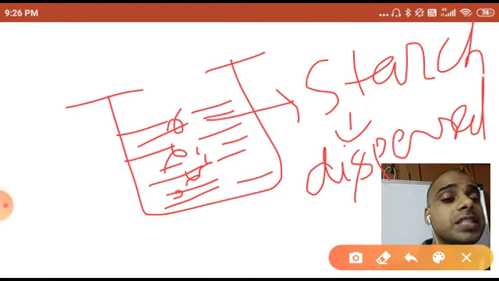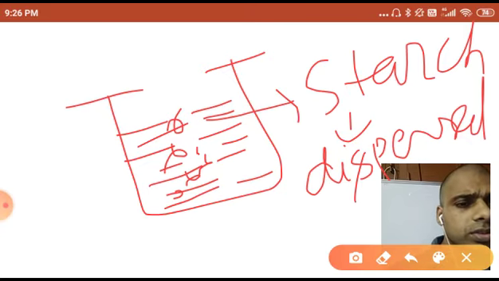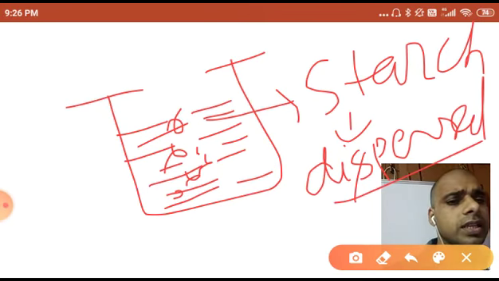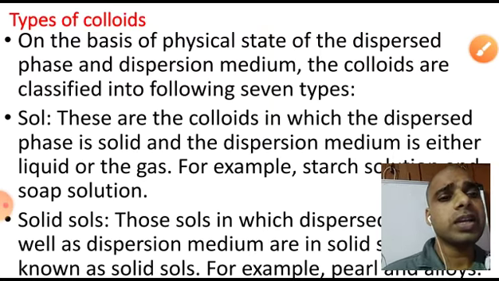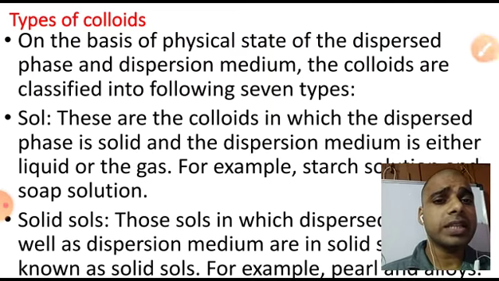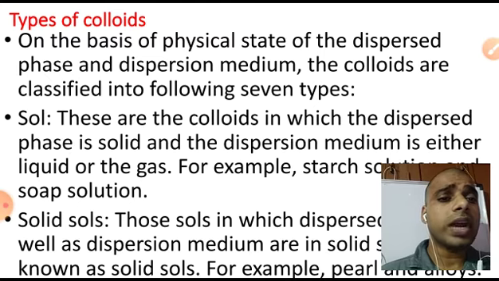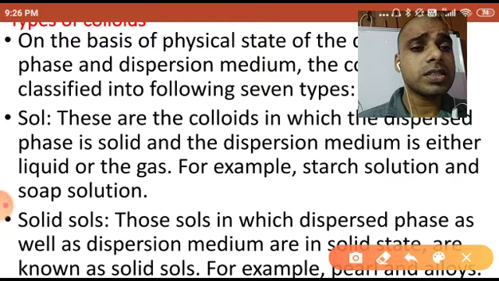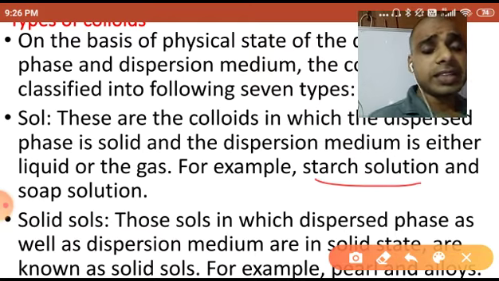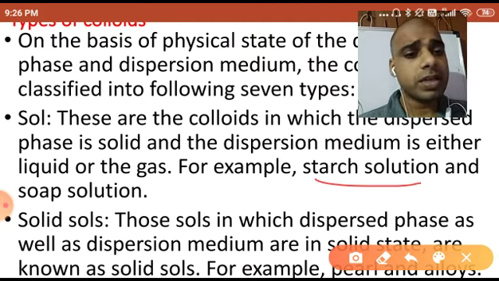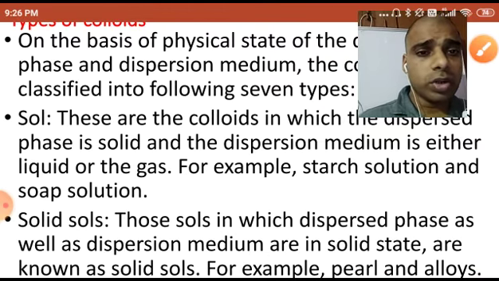Dispersion medium means it is allowing some solid, liquid or gas particles to dissolve into it. So the dispersed phase is just a solute in case of solution, and the dispersion medium is the solvent. So you have seen a starch solute. What is written here? These are the colloids in which the dispersed phase is solid. So you have understood, in a starch solution, the dispersed phase is starch, and the liquid, that is water, is the dispersion medium. So Sol you have understood.